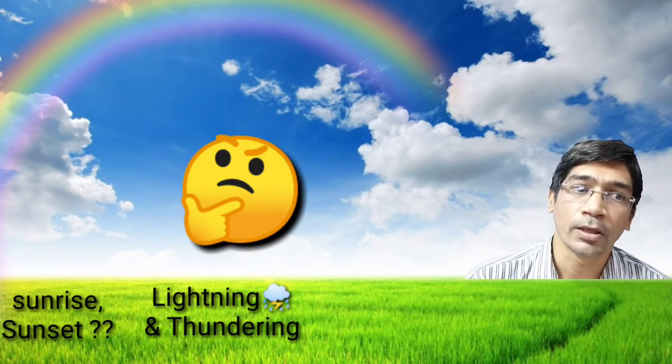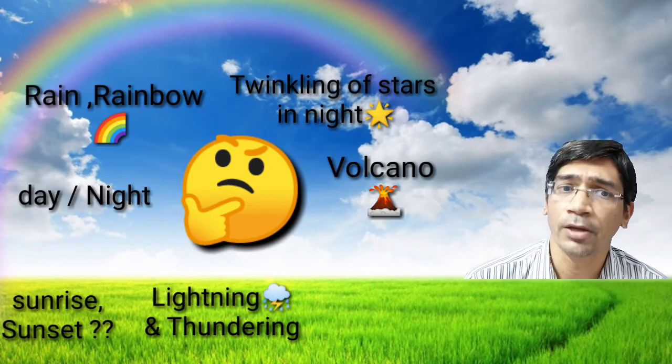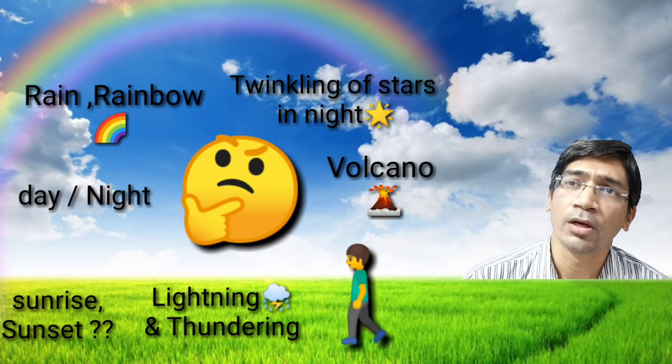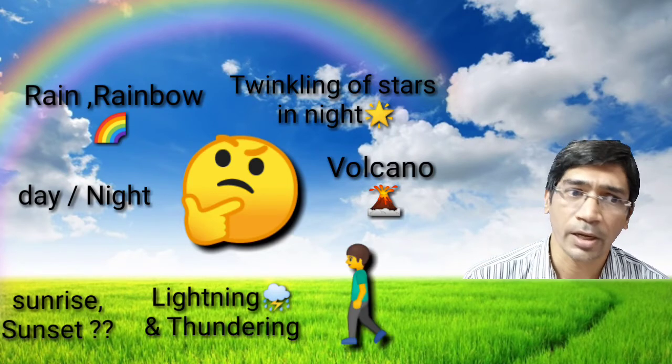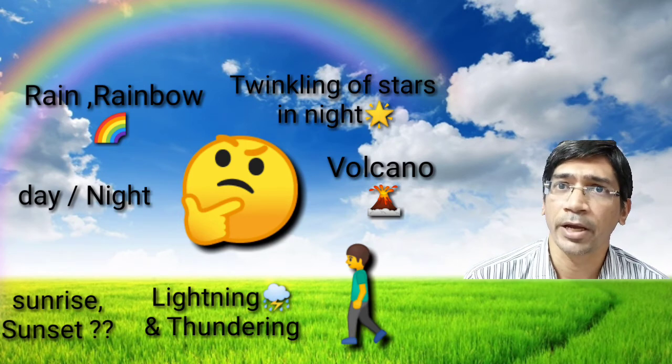Suppose one curious child comes to the earth and sees different phenomena happening in nature, like sunrise, sunset, lightning in the sky, thundering, the twinkling of the stars in the night sky, rainbow, night-day cycles, and tides in the sea.